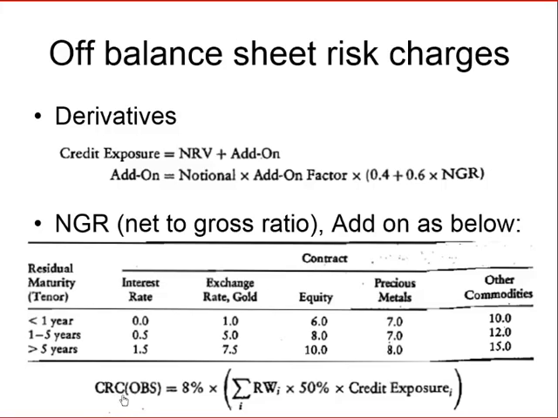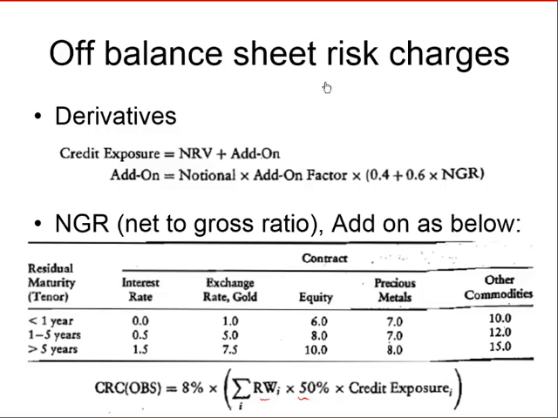And then the credit risk charge is calculated as 8% multiplied by the risk weight multiplied by the credit exposure multiplied by 50%. So this multiplication by 50% is generally done because the credit quality of these borrowers, or of these players in the derivatives markets and in these off-balance sheet markets, is generally quite high. So it's other big banks that we'll be dealing with.